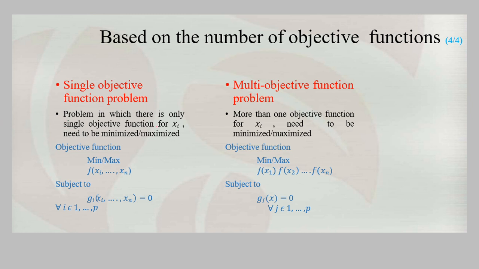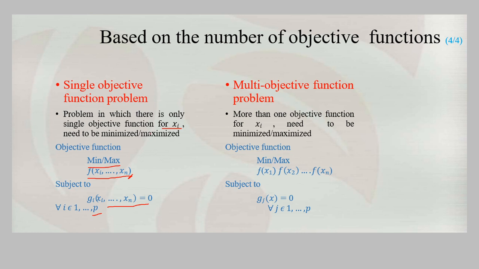That objective function can be used either to maximize the output or minimize the errors. So the objective function could be a minimum or maximum, based on f of x1 to xn, and it could have equality and inequality constraints, whatever it may be, but we have only one function, which is f of x. So here we have only one objective function.